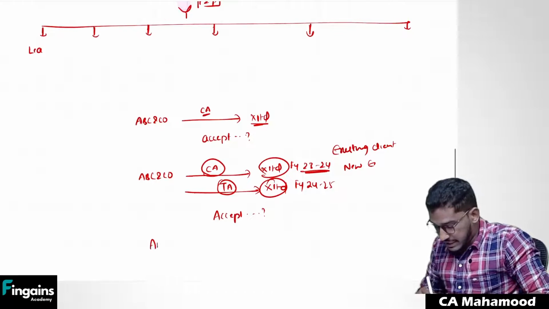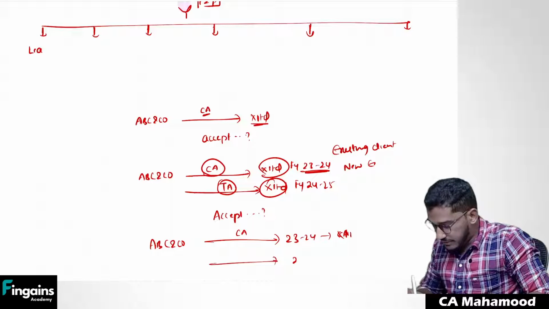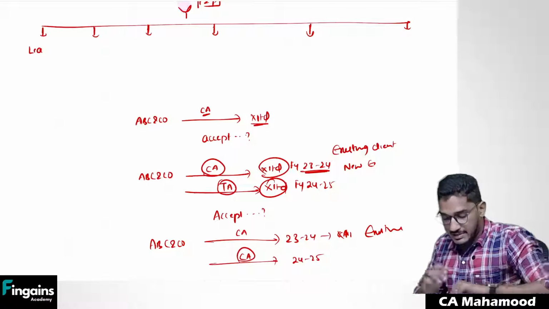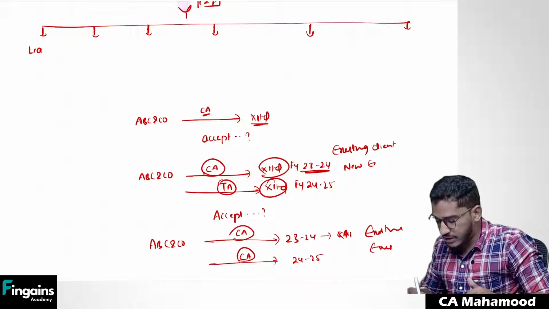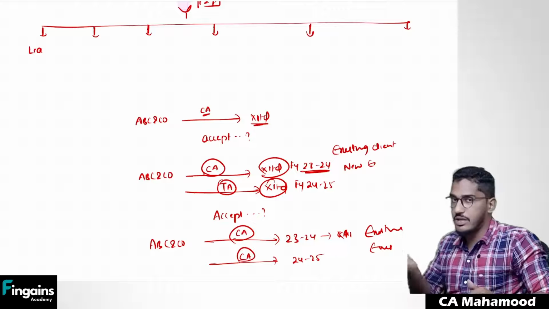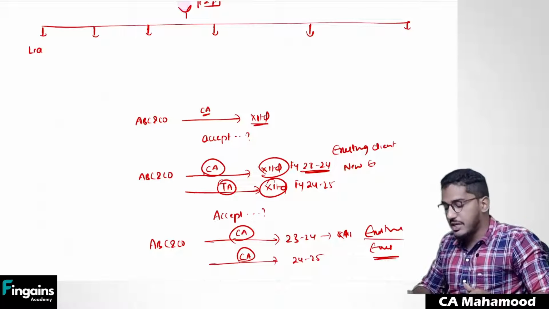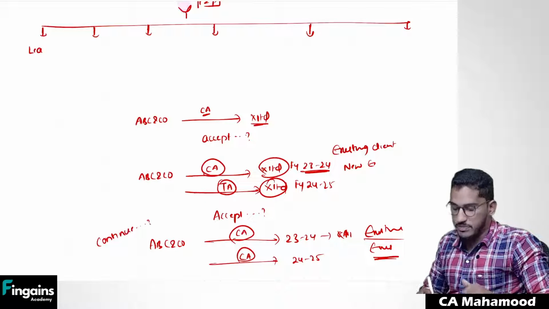Now one more case, ABC and Co. Last year, for the financial year 23-24, you did company audit for the client X Limited. Now for the financial year 24-25 also, the same company is asking you to do company audit only. So here the existing client is asking you to do the existing engagement only. Existing client, existing engagement. Last year you did the company audit for the same client, and in the current year they are also asking you to do company audit only. Now you have to take a decision whether you can continue that client relationship or not.